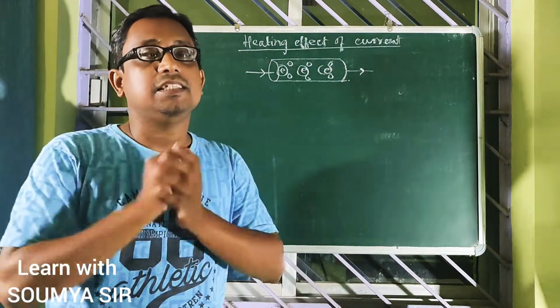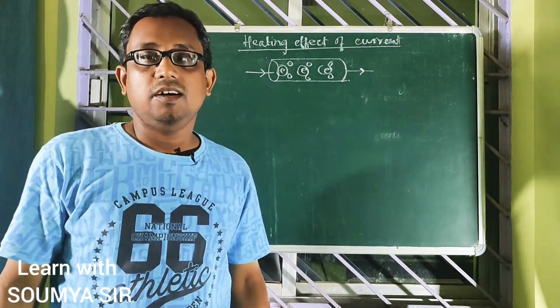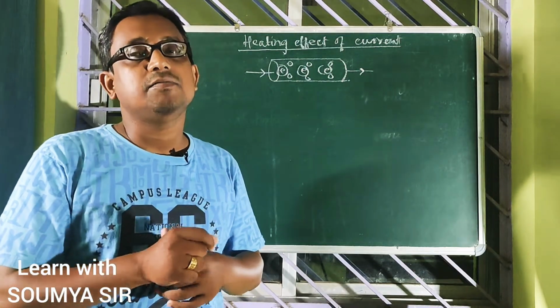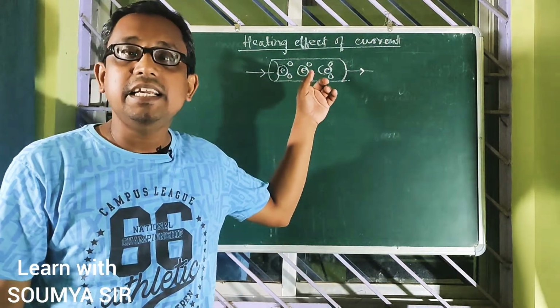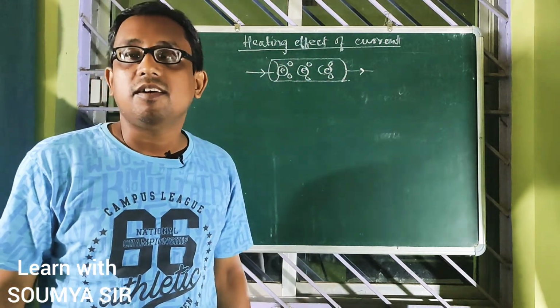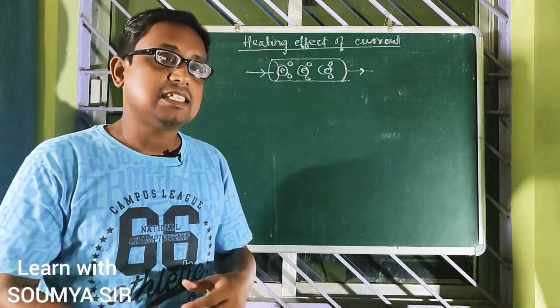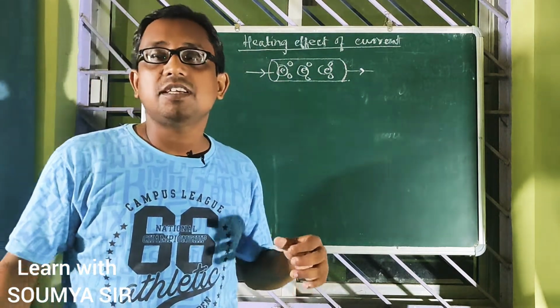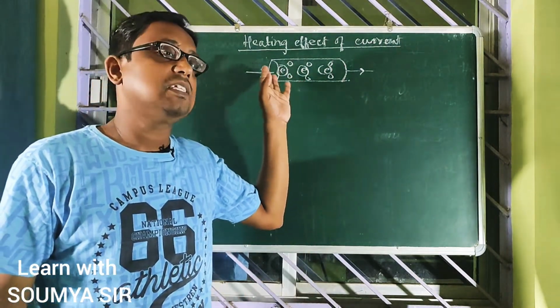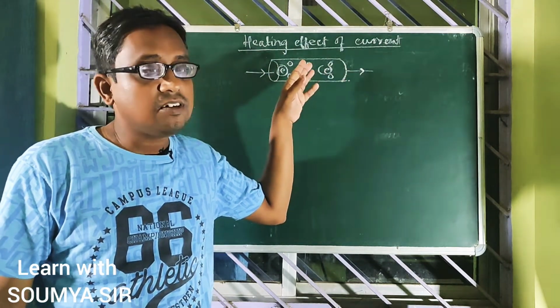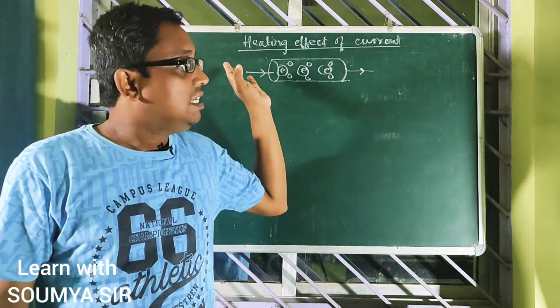This decrease in kinetic energy of the electron results in the formation of heat in the conductor. That means there is a transformation of energy, from the kinetic energy of the electron to heat energy.